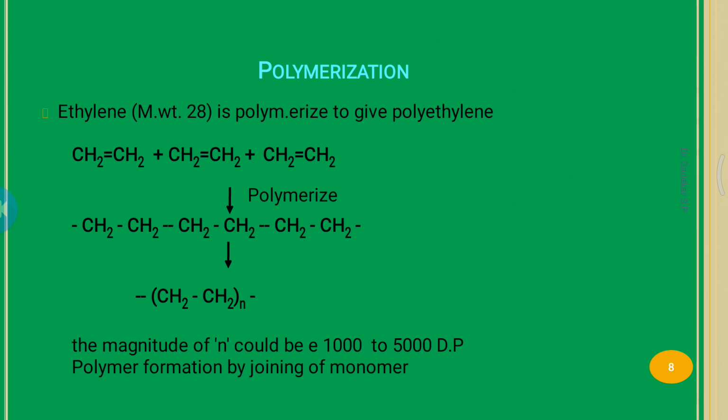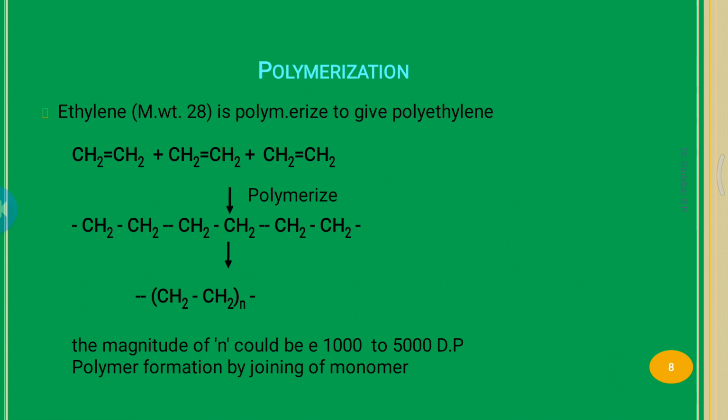The magnitude of n could be 1000 to 5000 DP, where DP means degree of polymerization. n is the number of monomers, the repeating units in polymerization.